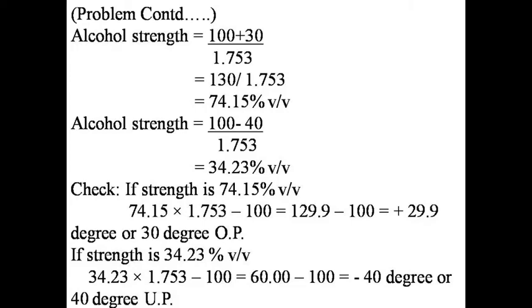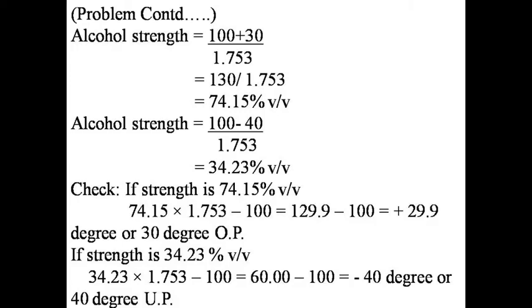Likewise, 40° under proof, 100 minus 40 divided by 1.753 equals 34.23% volume by volume, meaning 34.23% volume by volume is equal to 40° under proof. We can check this by the following method.